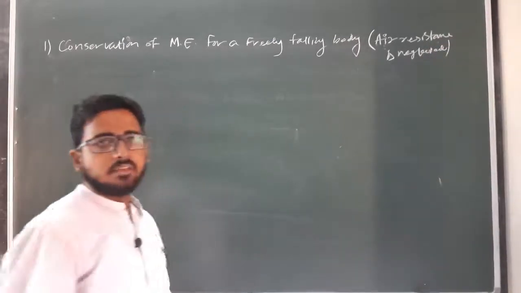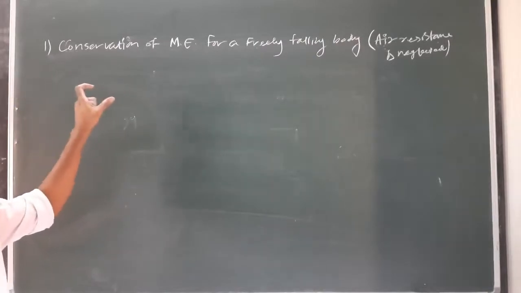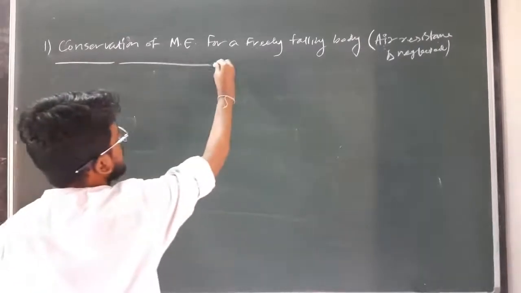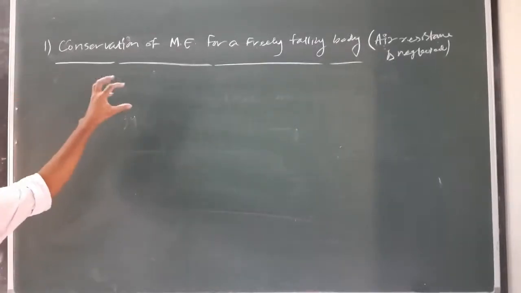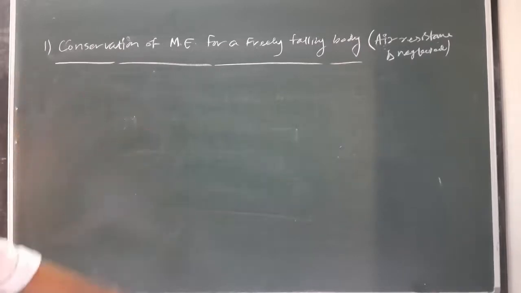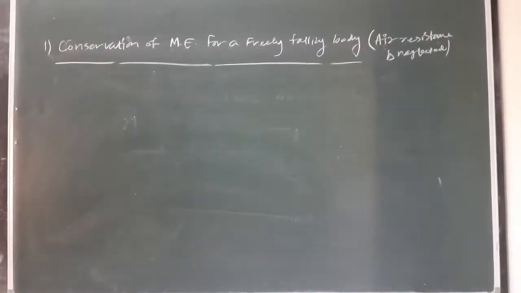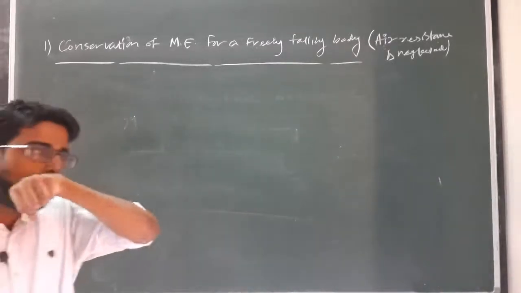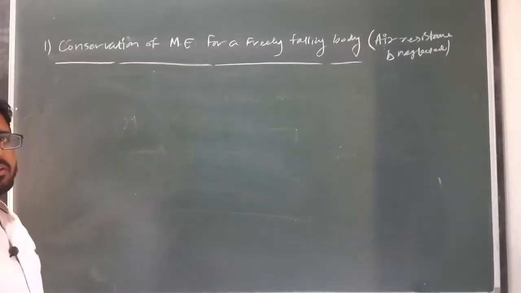Because air resistance is a frictional force, and we already discussed that the conservation principle of mechanical energy is only satisfied under a conservative force field. As air friction is a frictional force, it is not a conservative force. So if we consider air friction, then we can't verify the conservation principle of mechanical energy for a freely falling body. That's why we have to neglect the air resistance. Clear? So if we neglect the air resistance, then a freely falling body will move under the action of gravitational force only, and as we know, gravitational force is a conservative force.